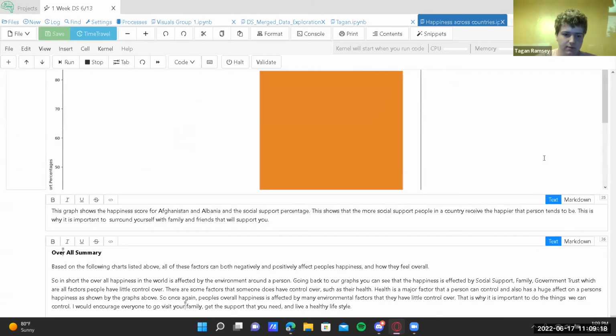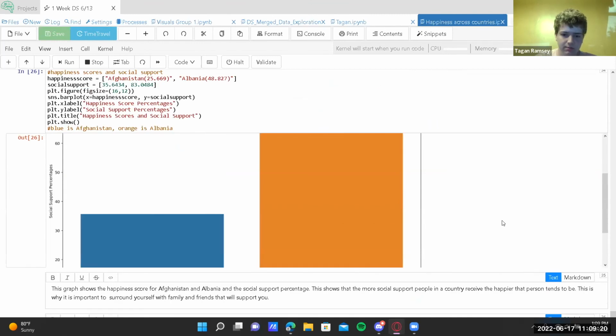The next graph, Anthony. This graph shows the happiness scores of Afghanistan and Albania and the social support percentage. This shows that the more social support people in a country receive, the happier that person tends to be. This is why it's important to surround yourself with family and friends that will support you.